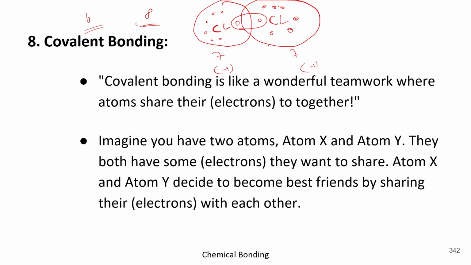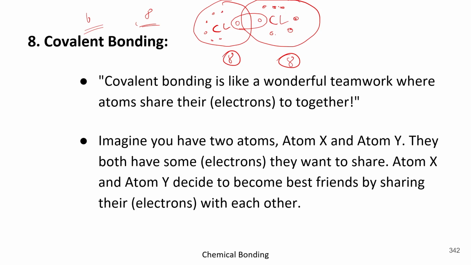So in this scenario, if they started sharing these electrons, so should we count them like 1, 2, 3, 4, 5, 6, 7 and 8 electrons. Okay. Similarly for this 1, 2, 3, 4, 5, 6, 7 and 8 electrons. Got it? So now they both having 8 and 8 electrons.